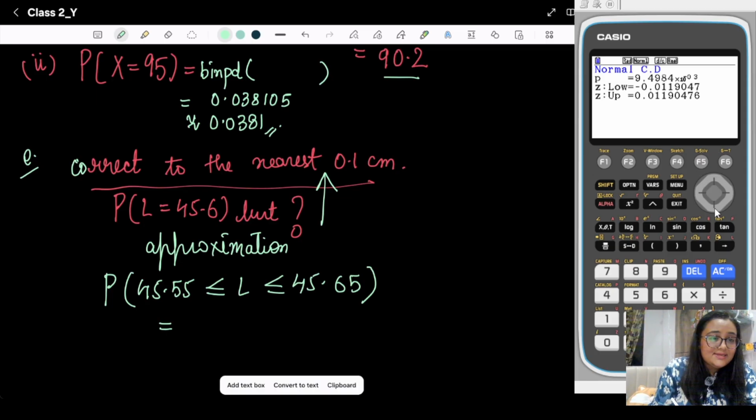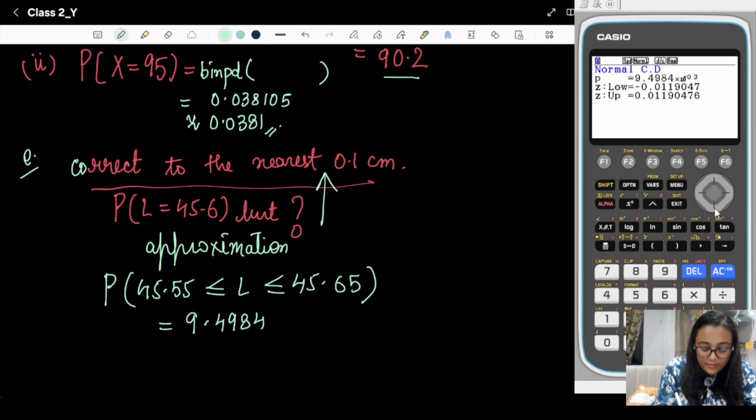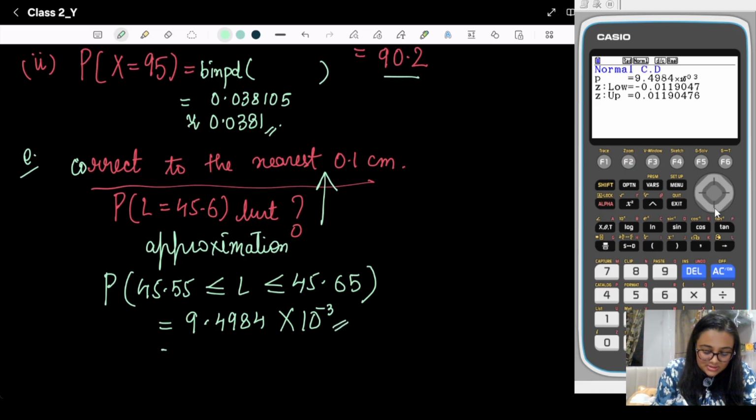So you will get 9.4984 times 10 to the power minus 3. You don't need to focus on that; focus on this 10 to the power minus 3. That means the decimal shifts 3 steps towards the left. So it is 0.009498, which is approximately 0.00950.